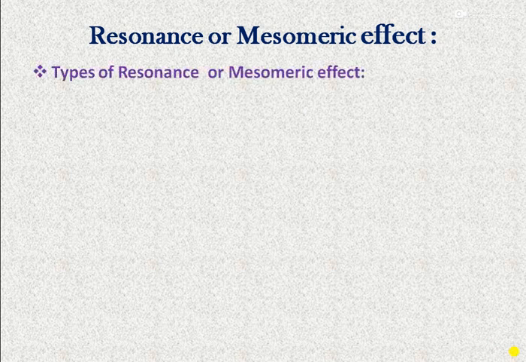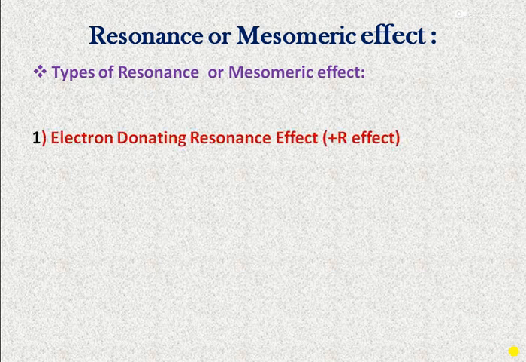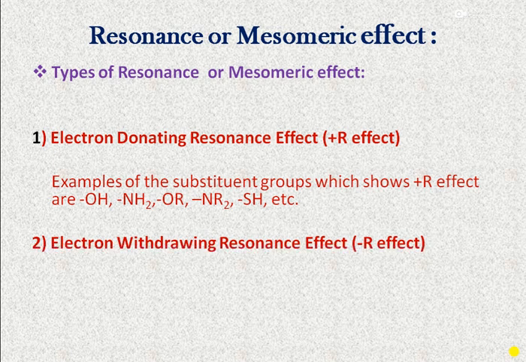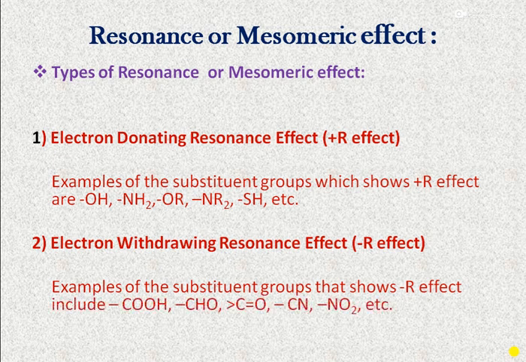Resonance effect means the delocalization of pi electrons or non-bonding electrons through a conjugated system is known as a resonance effect or mesomeric effect. Now there are two major types of resonance effect. One is electron donating resonance effect. We can say plus R effect.